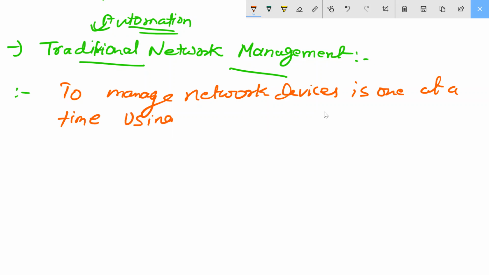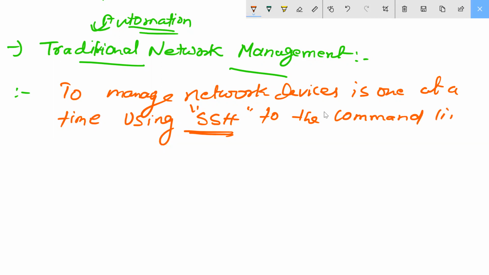We were using SSH, remembered or not? I think madam explained you, yes, with the help of SSH. So using SSH to the command line. Guys, when I'm asking, just give me an answer, okay? To the command line. Understood?